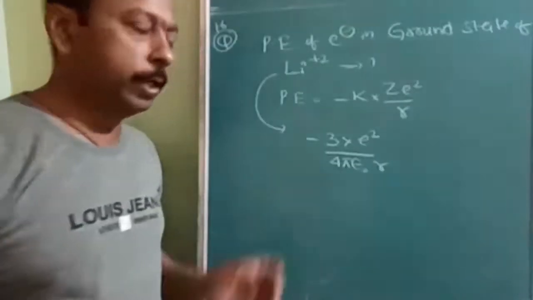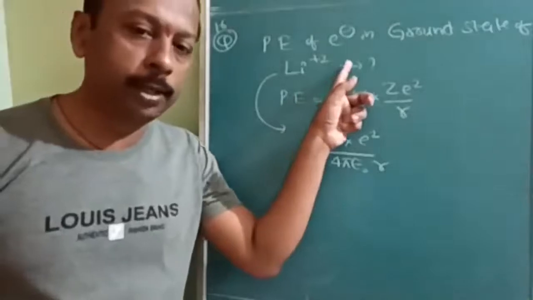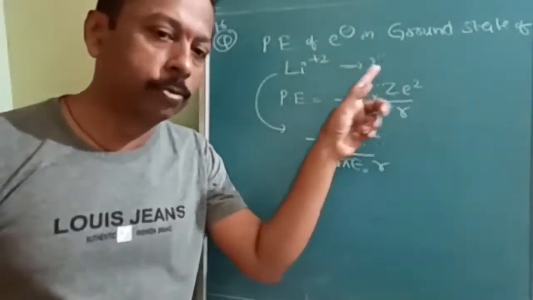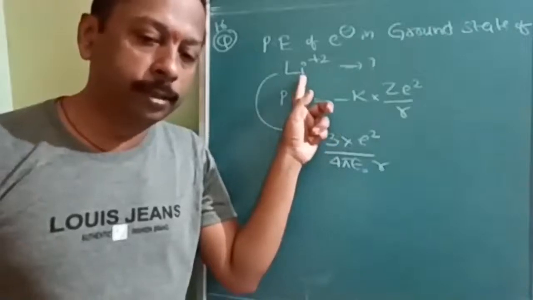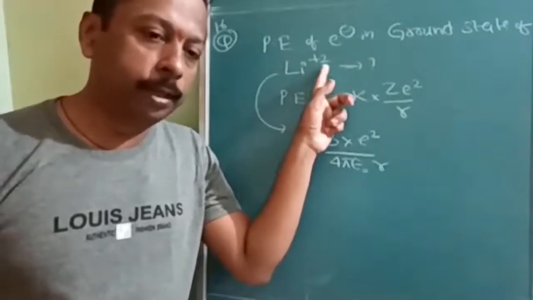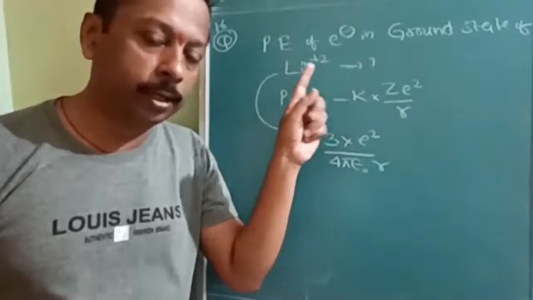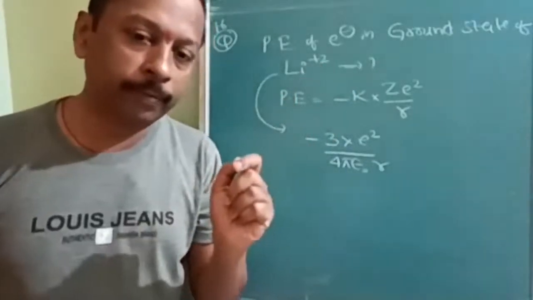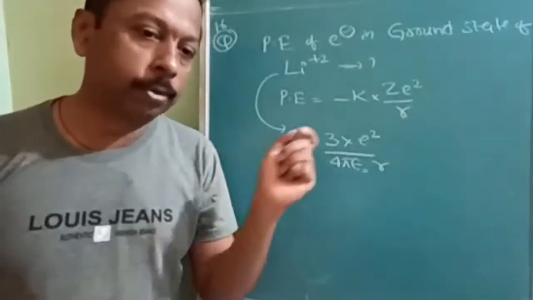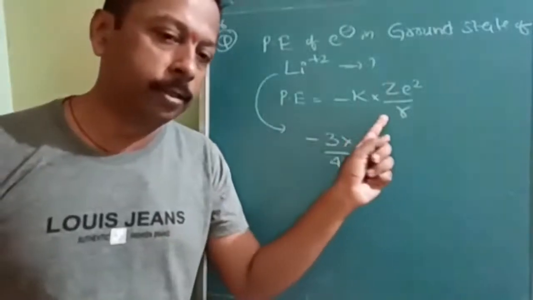Okay, next question is potential energy. Potential energy of an electron in the ground state of lithium plus 2. See, lithium atomic number is 3 and the oxidation number is 2. That means 2 electrons are lost, 1 electron is present. Now we can use the Bohr concept. Therefore, the potential energy formula is this one.